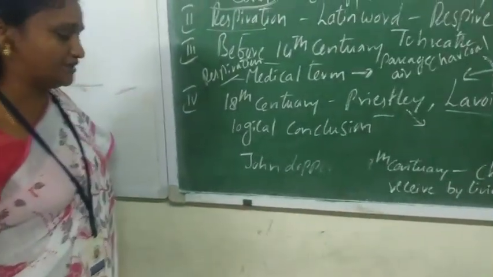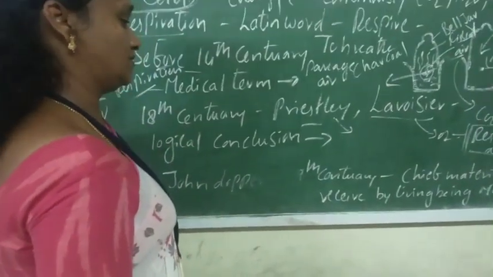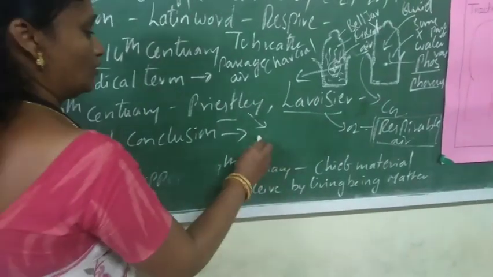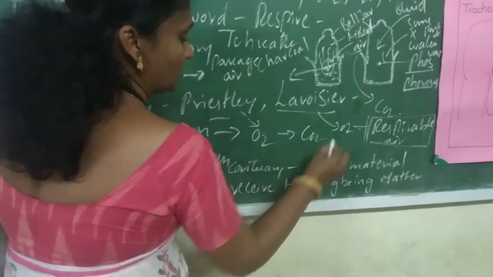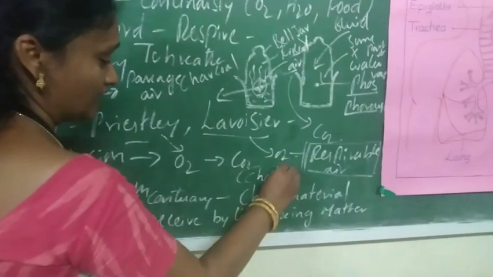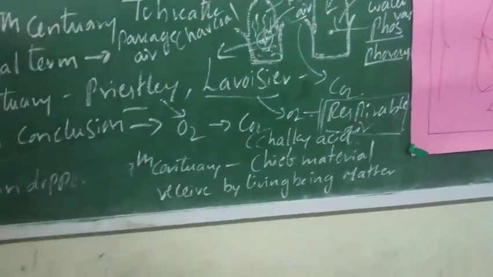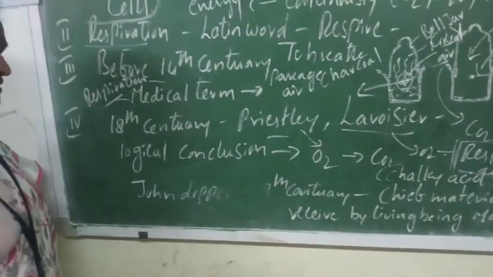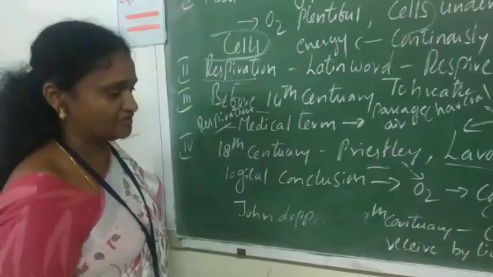Logically, he concluded that during respiration, exchange of gases occurs between the air and lungs. How much oxygen is utilized, the same amount of carbon dioxide will be liberated. In those days, carbon dioxide was also called chalky acid gas. So our body uses oxygen, and the same amount of carbon dioxide is liberated during respiration.